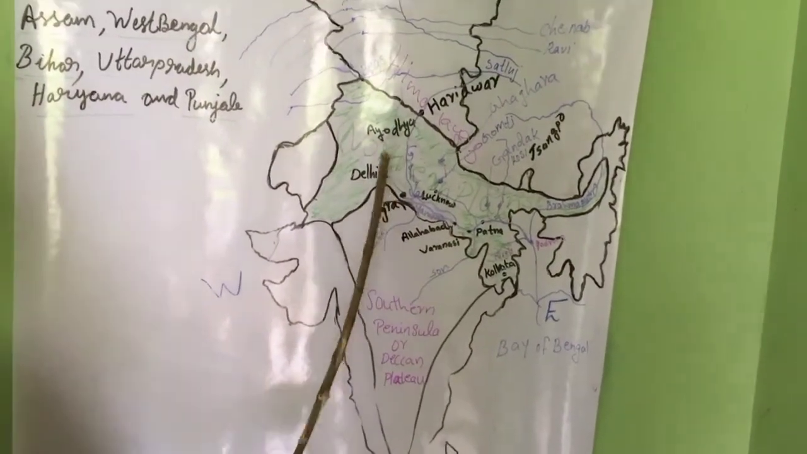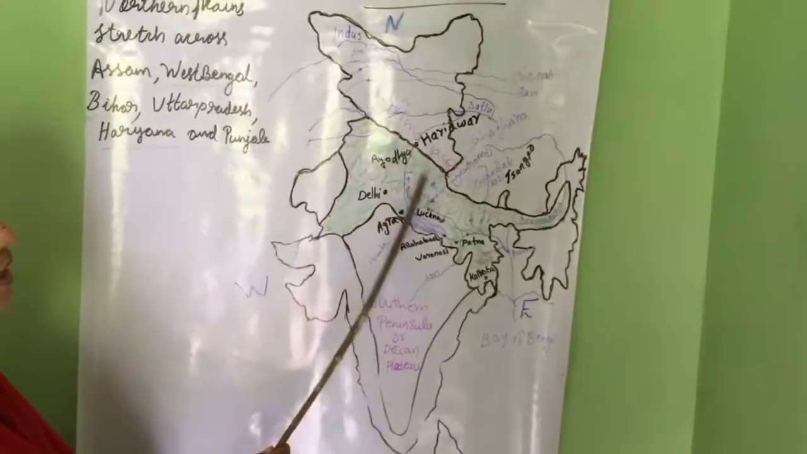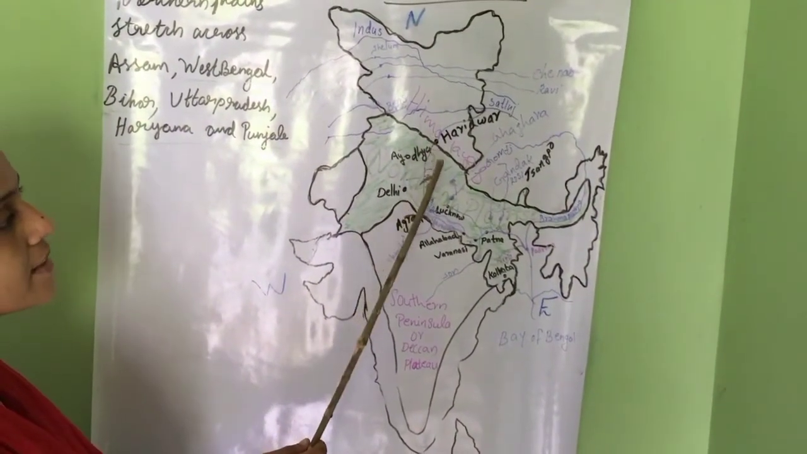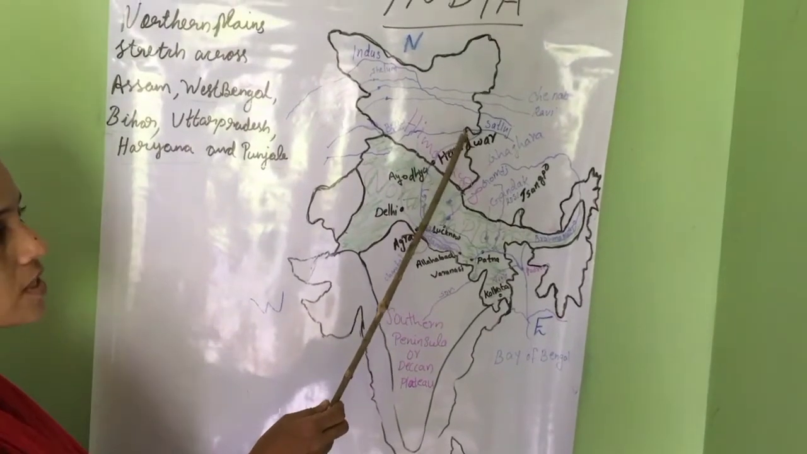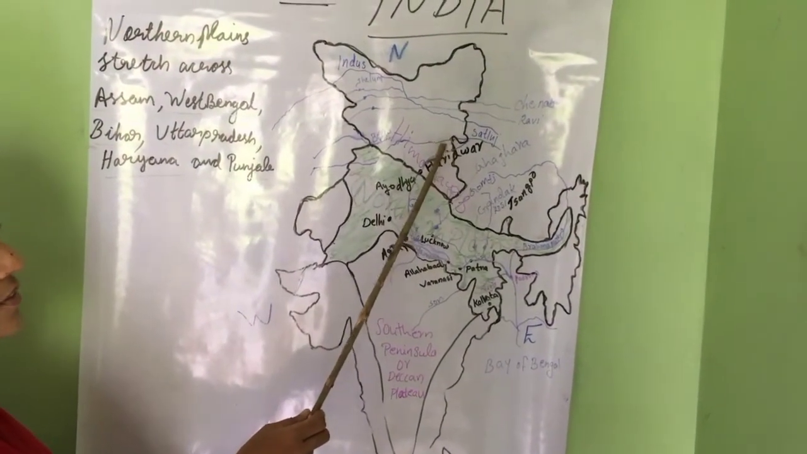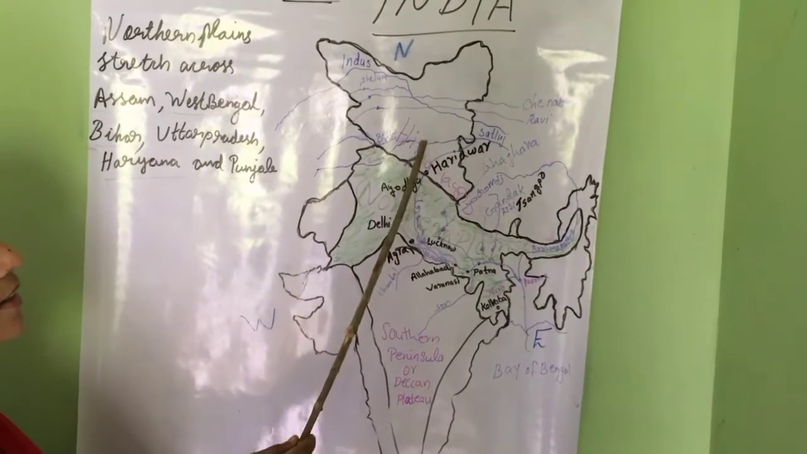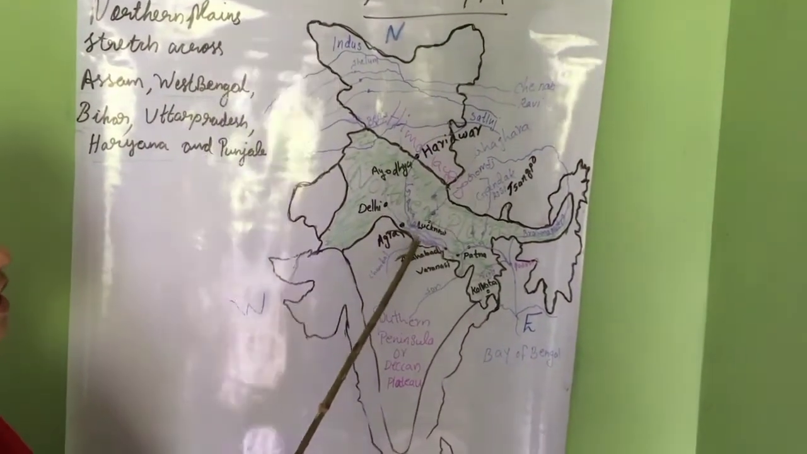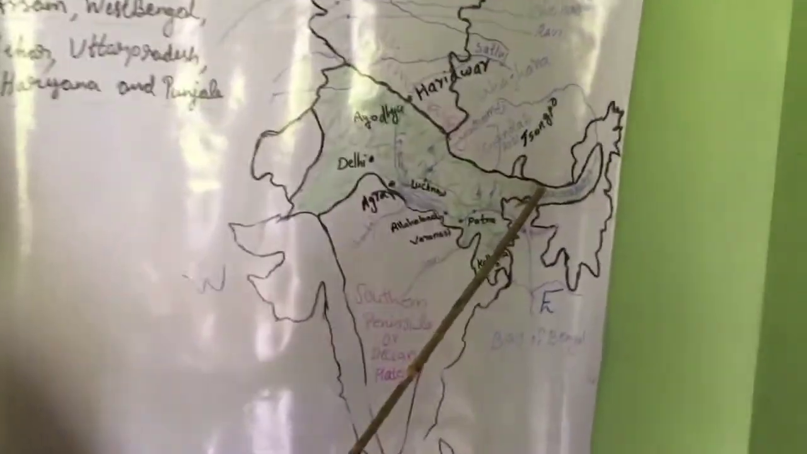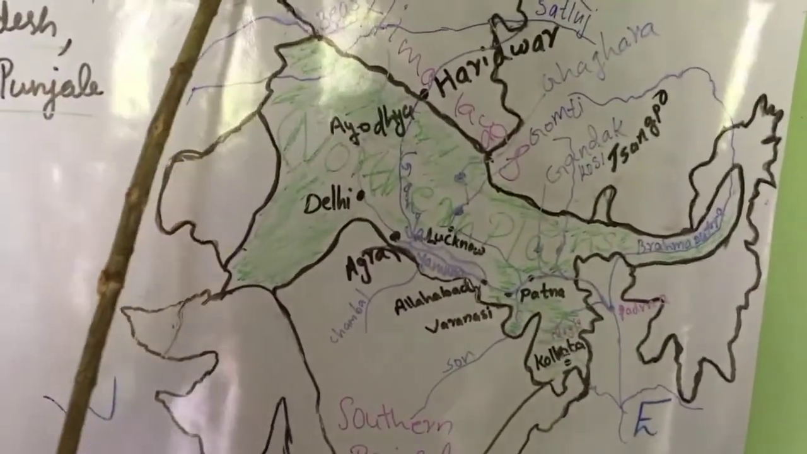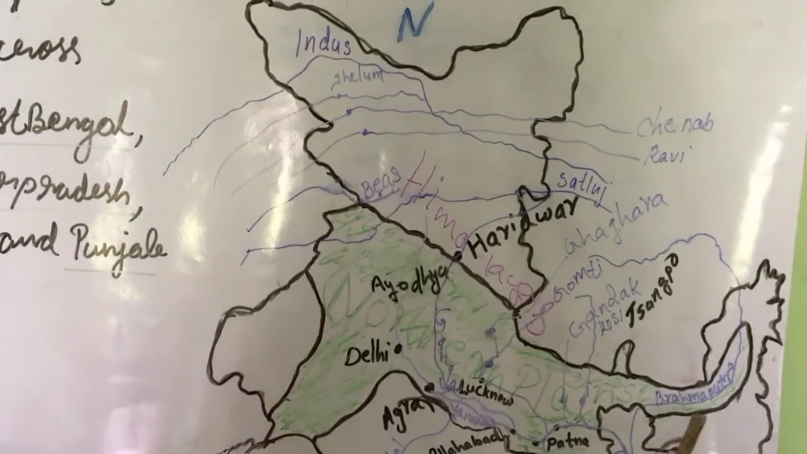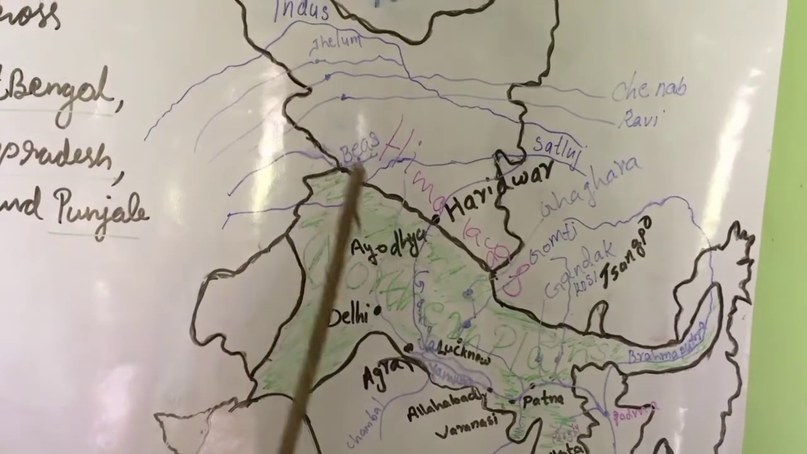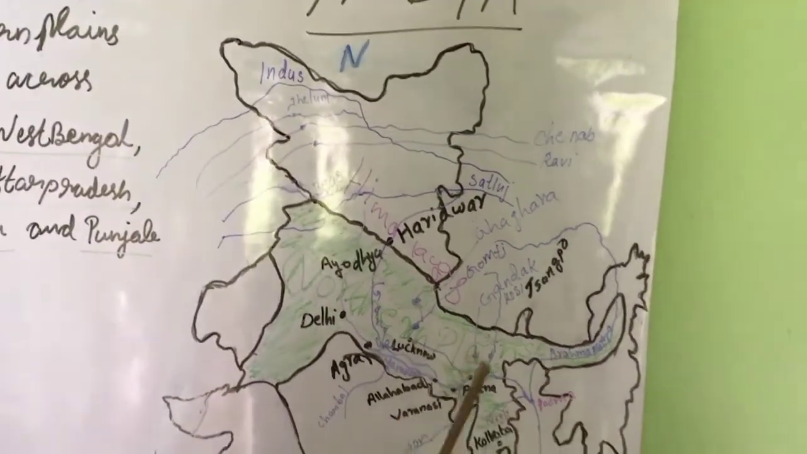Here we can see the northern plains. All the rivers originated from the mountains, isn't it? Here the Ganga, Yamuna, Brahmaputra and Indus. These are the main rivers originated from the Himalayas. These are the rivers that come in the northern plains.